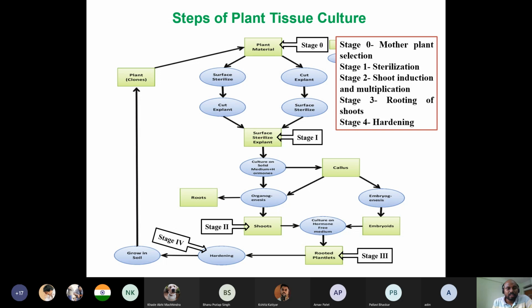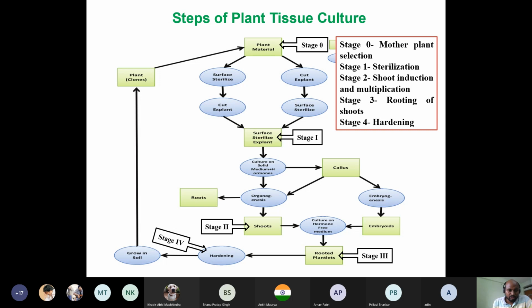After taking it into the laminar airflow, one has to do surface sterilization with 0.1% HgCl2, that is mercuric chloride. That is basically an antibacterial agent. As I mentioned, the outside environment has fungus, so we give Bavistin for removal of fungal spores or fungus, and then we give HgCl2 for removal of any kind of bacteria present on the explant.